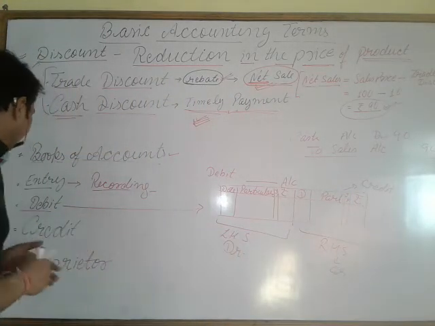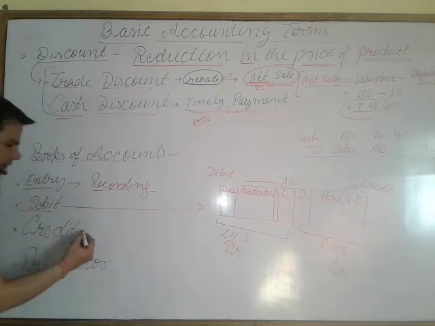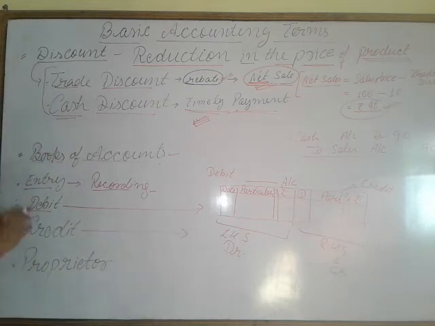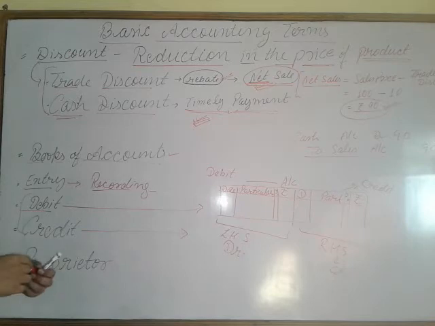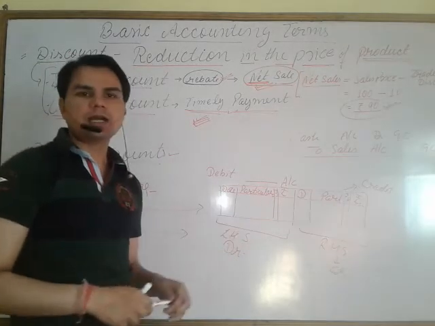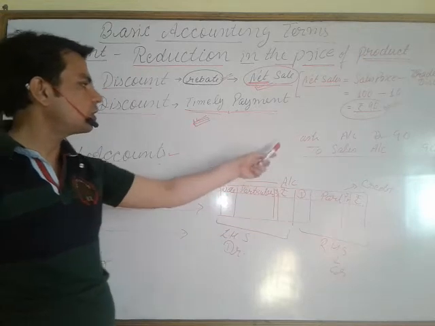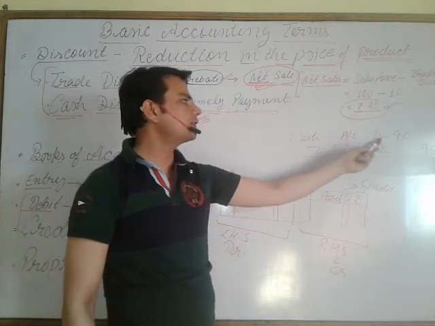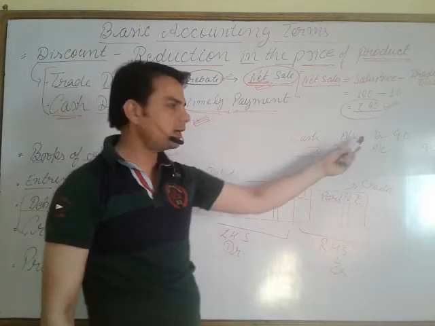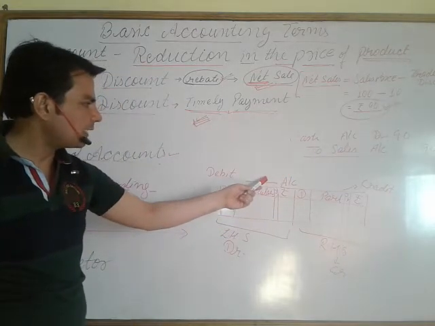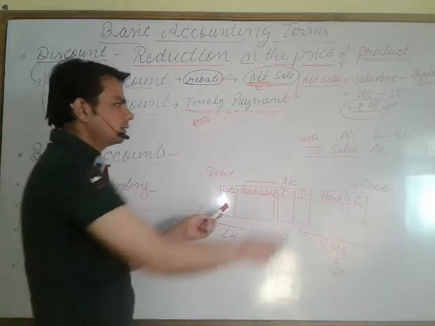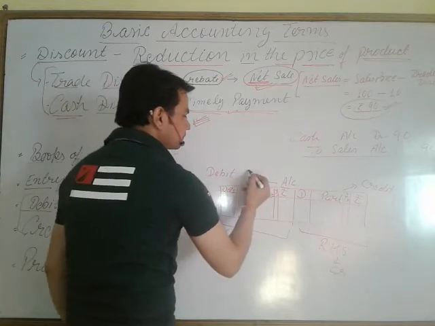Now with an example I am going to teach you these 2 things, debit and credit. If this is the cash account, in the journal entry you can see that cash account is debit. If the cash account is debit, then when you prepare the cash account, you will write it on the debit side.